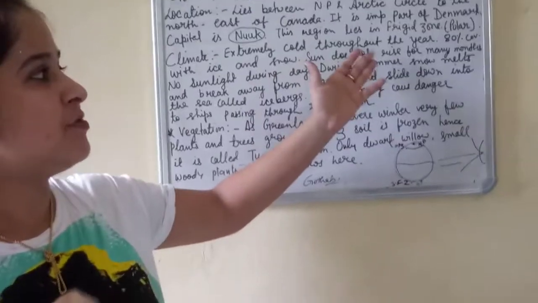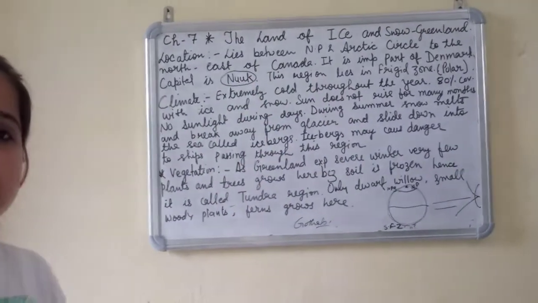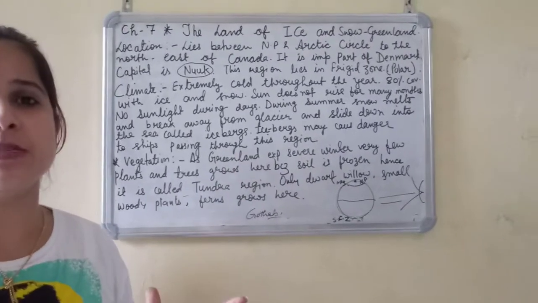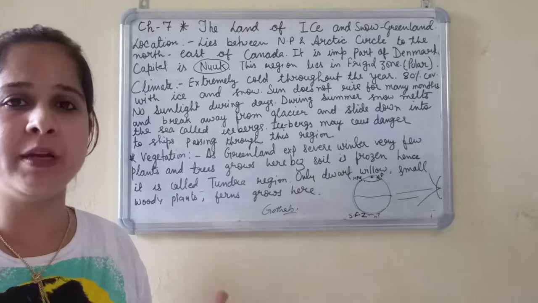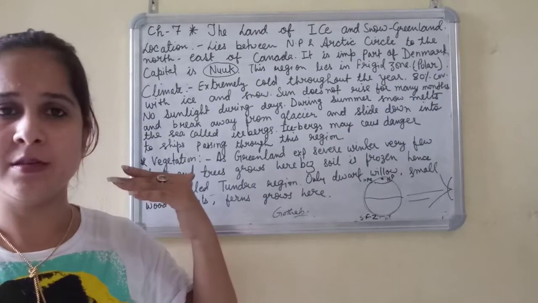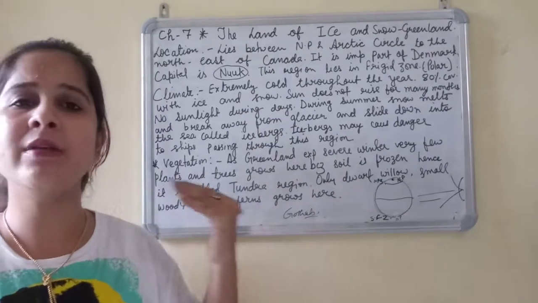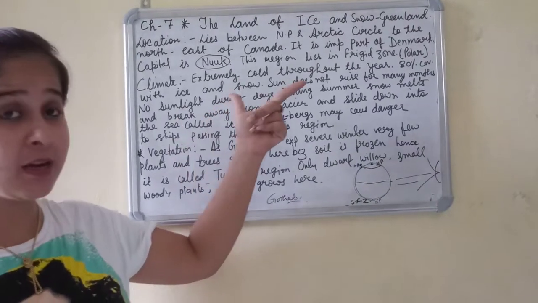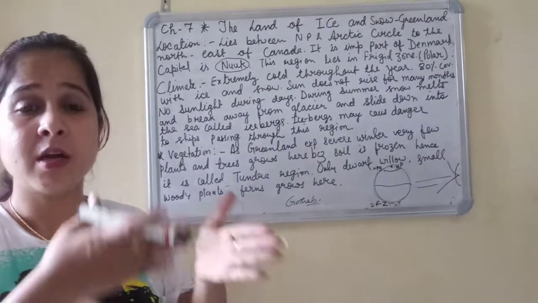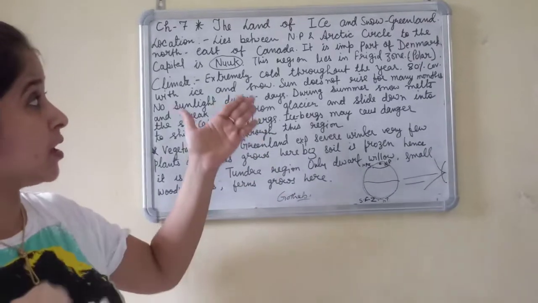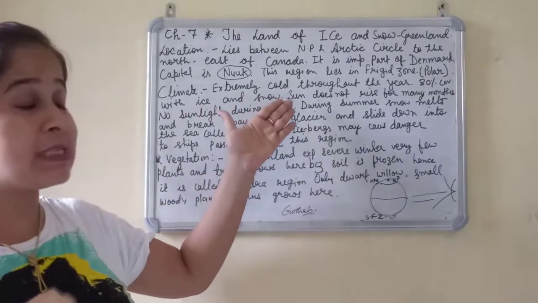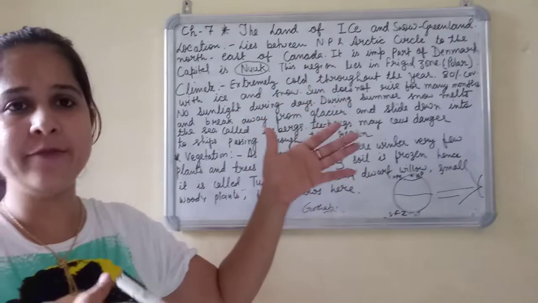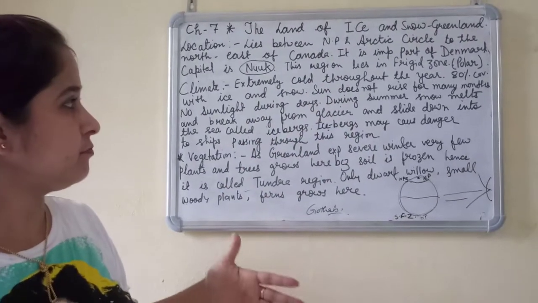The sun does not rise for many months. Yes, continuously the sun does not rise here. Like in other countries, if I take the example of India, definitely we have sunrise and sunset throughout the 365 and a quarter days. But in such a country, what do we have? Complete cold throughout the days, and the sun does not rise. For a few months there is sun, a few months there is a day, a few months there is a night.